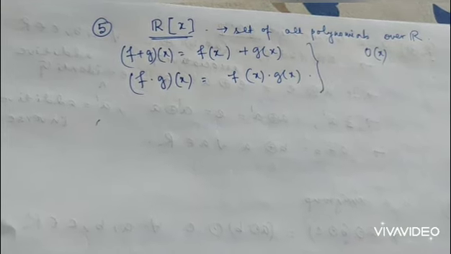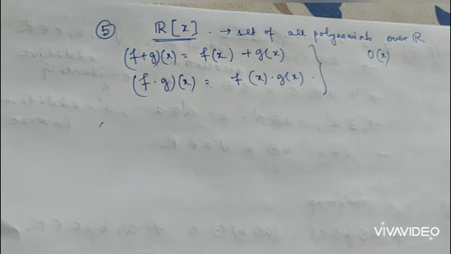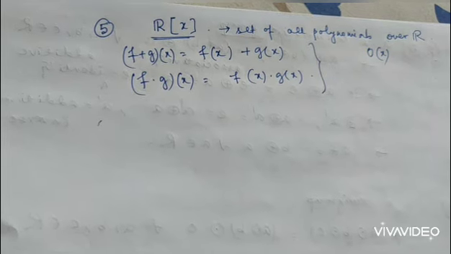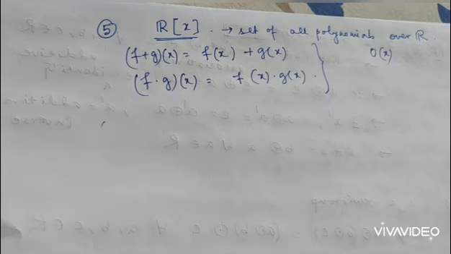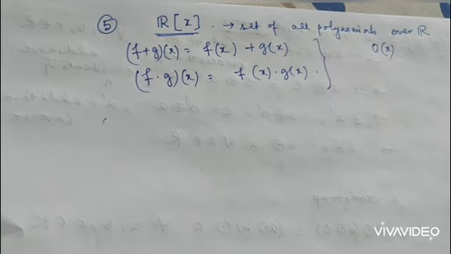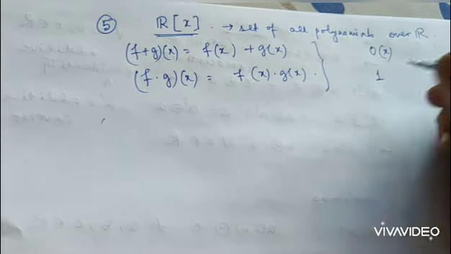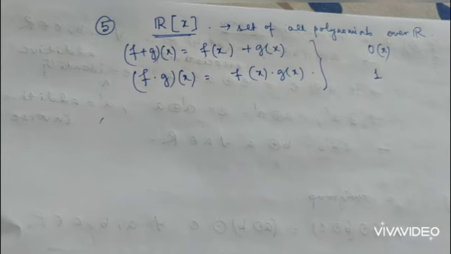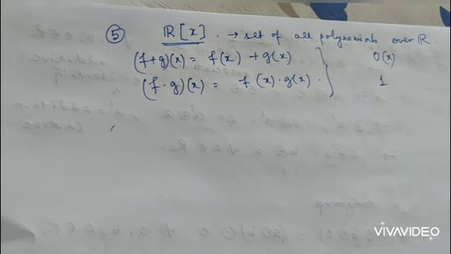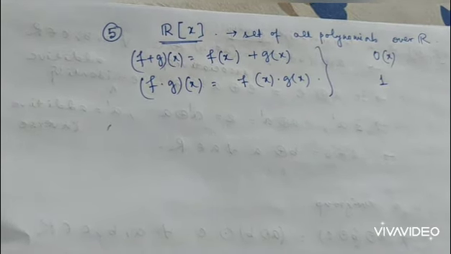Polynomial multiplication is commutative, so it will be a commutative ring. And with respect to product, the constant 1 is also a polynomial, so it is the unity element. So it is a commutative ring with unity.